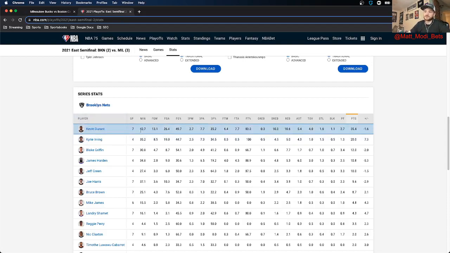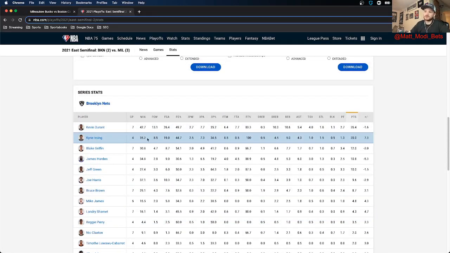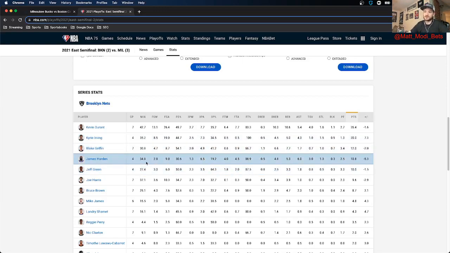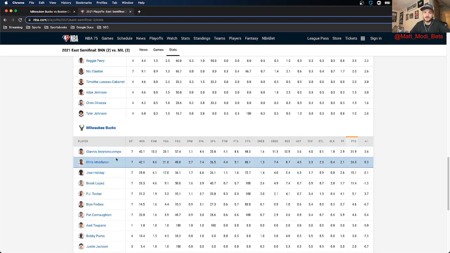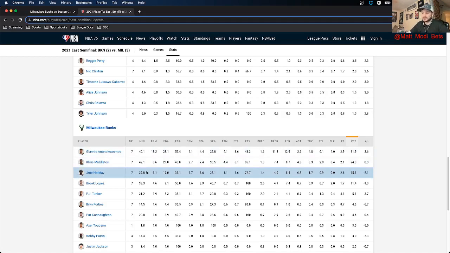In the playoffs, on the other hand, you're playing your stars sometimes the entire game. If we look at the East semifinal matchup between the Bucks and the Nets, Kevin Durant averaged 42 minutes a game. Kyrie Irving only averaged 35, but he got hurt in game 3, if you remember, so that's not a true number for him. Same thing with James Harden, he also got hurt in this series. But if you look at the Bucks side, Giannis is over 40, Khris Middleton is at 42, Jrue Holiday is at 39.